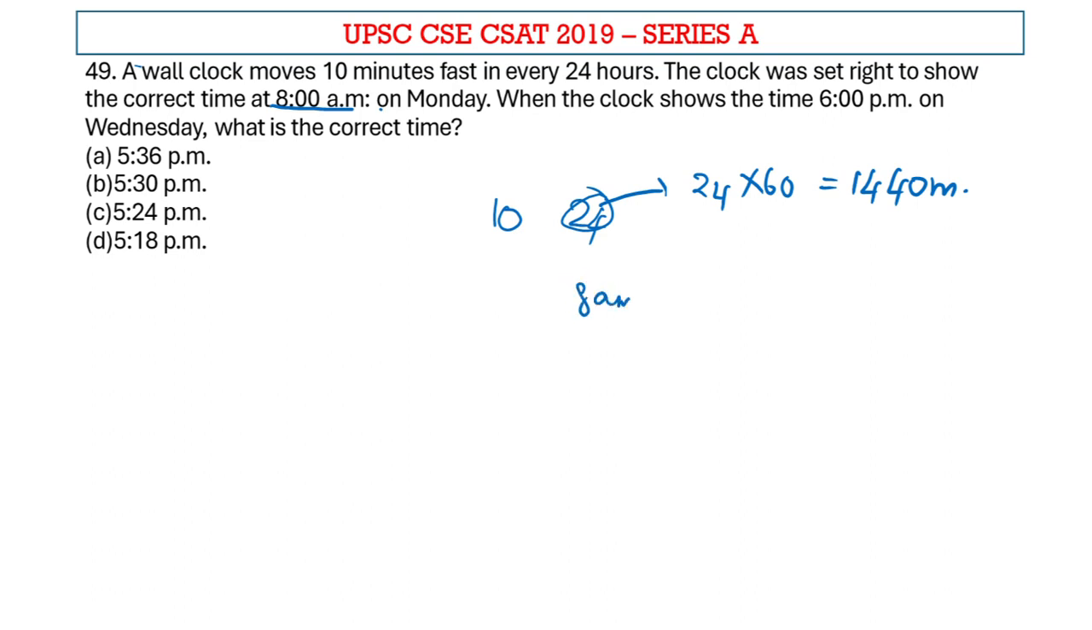So 8 a.m. on a Monday. When the clock shows 6 p.m. on Wednesday, what was the correct time? So let's say Tuesday 8 a.m., Wednesday 8 a.m.